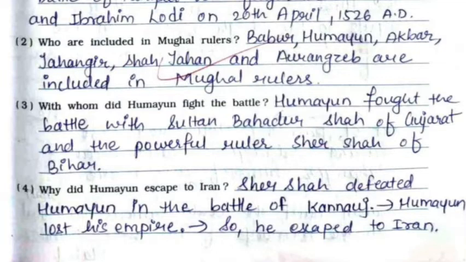Third, with whom did Humayun fight the battle? Humayun fought the battle with Sultan Bahadur Shah of Gujarat and the powerful ruler, that is Sher Shah of Bihar. Fourth, why did Humayun escape to Iran? Sher Shah defeated Humayun in the Battle of Kannauj. Humayun lost his empire, so he escaped to Iran.